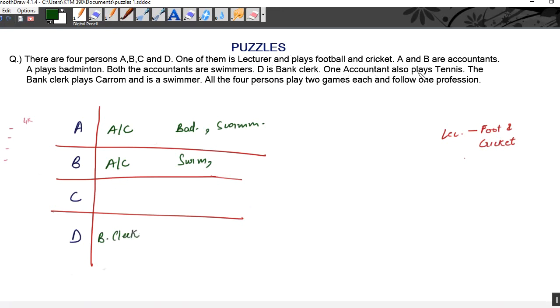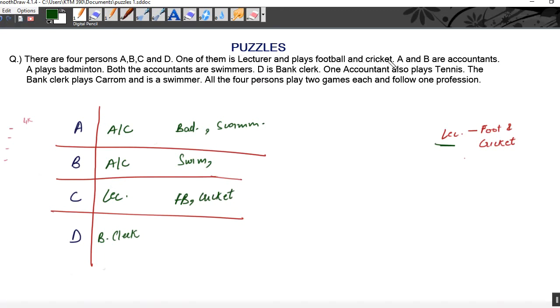And one accountant also plays tennis. How do we consider only these two persons are accountants? Because we have four persons. One is bank clerk, two are accountants according to the question, and one was lecturer. So if A is accountant, B is accountant, and D is bank clerk, that means lecturer can only be C. Now if C is lecturer, he is playing football and cricket. It was given in the starting of the question.